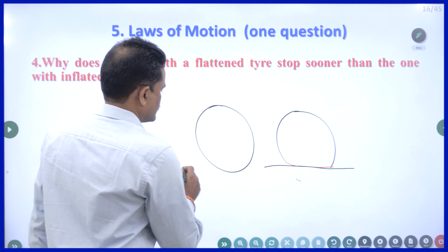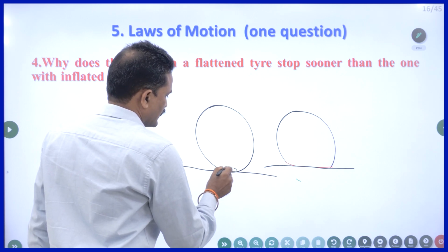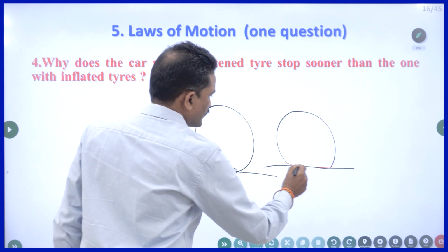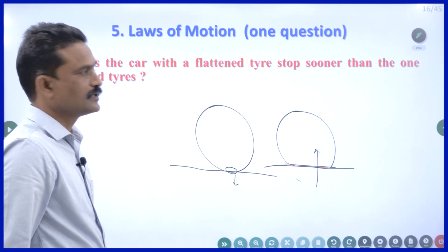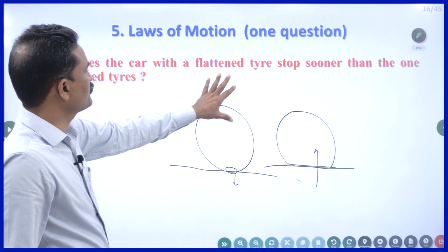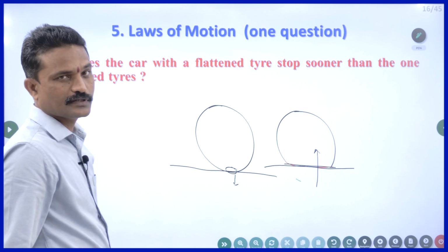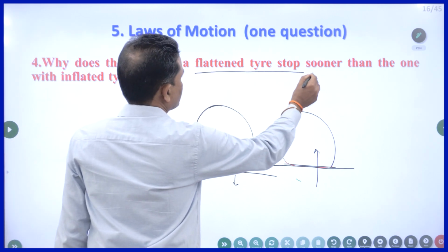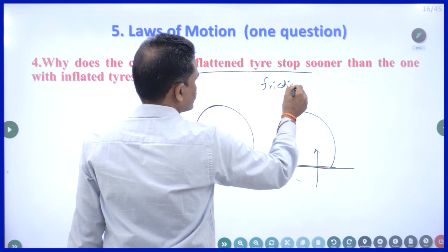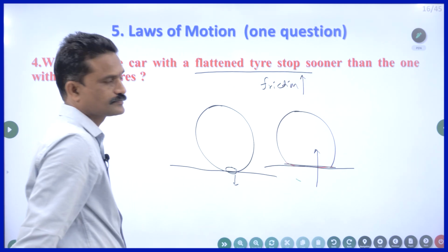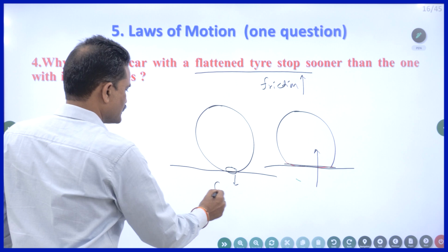Here the area is less, here the area of contact is more. This I explained. Why does the car with flattened tires stop sooner? It stops sooner because area is more, friction will be more. In this case, friction is more. In this case, friction is less.